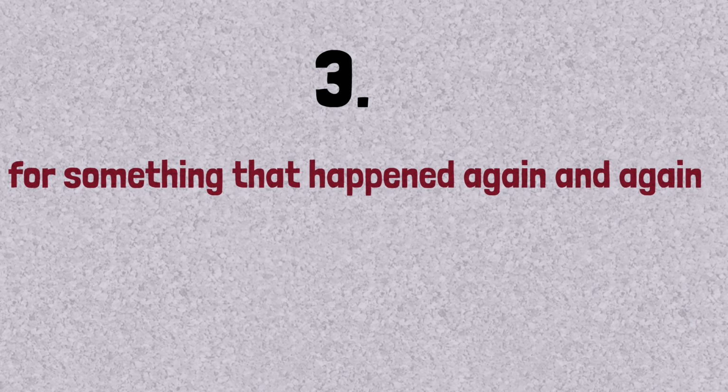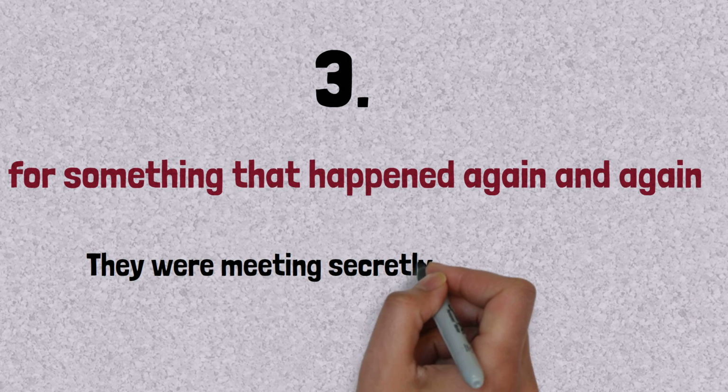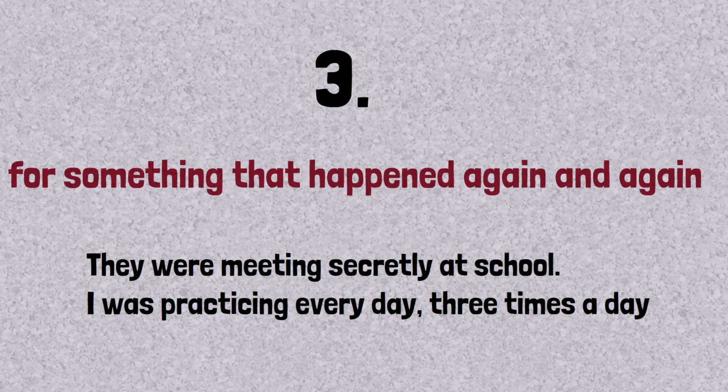And we use past continuous for something that happened again and again. For example, they were meeting secretly at school. I was practicing every day, 3 times a day. That is happening again and again, constantly.